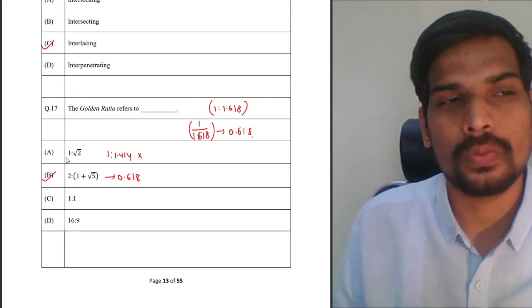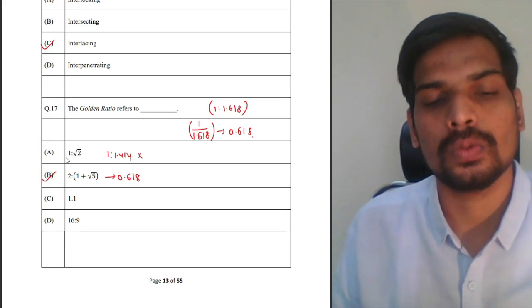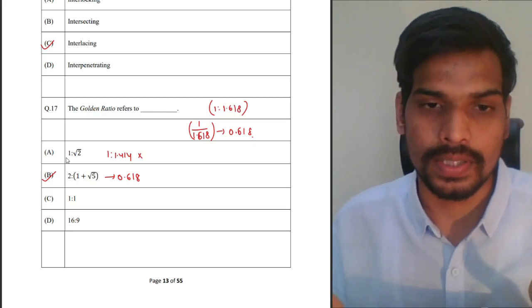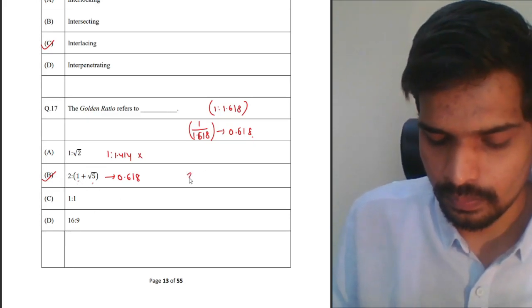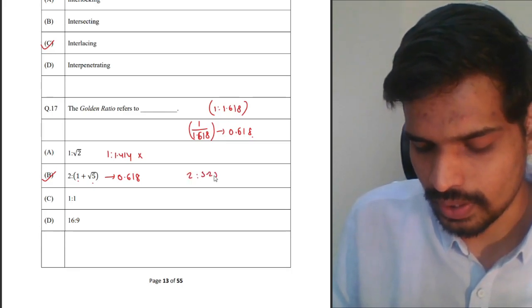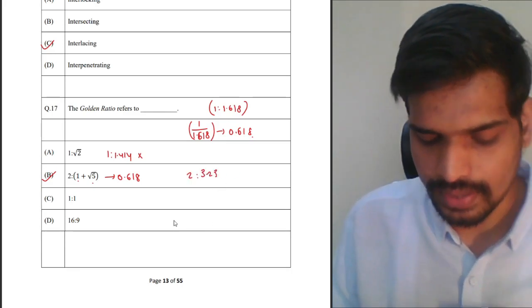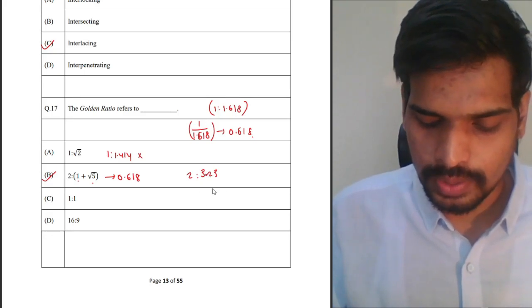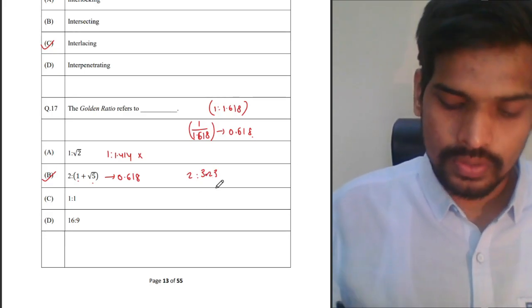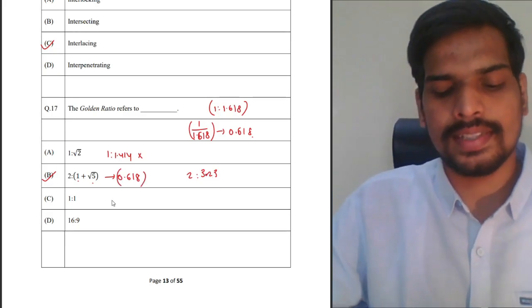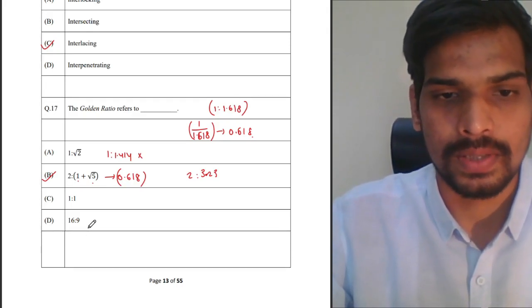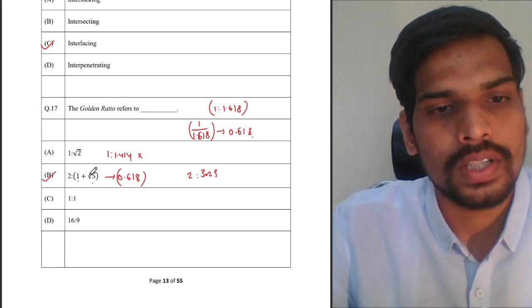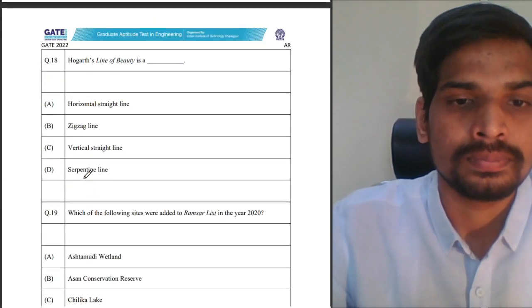2 is to root 5 is 2.23, I guess. So 2.23 plus 1 is 3.23, so 2 is to 3.23 approximately. As far as I remember, that's the value of root 5. You check and you should get the answer. So B is the correct answer from the given options. 16 is to 9 obviously is not 0.618. It is more than 1. Only option B is the correct answer.